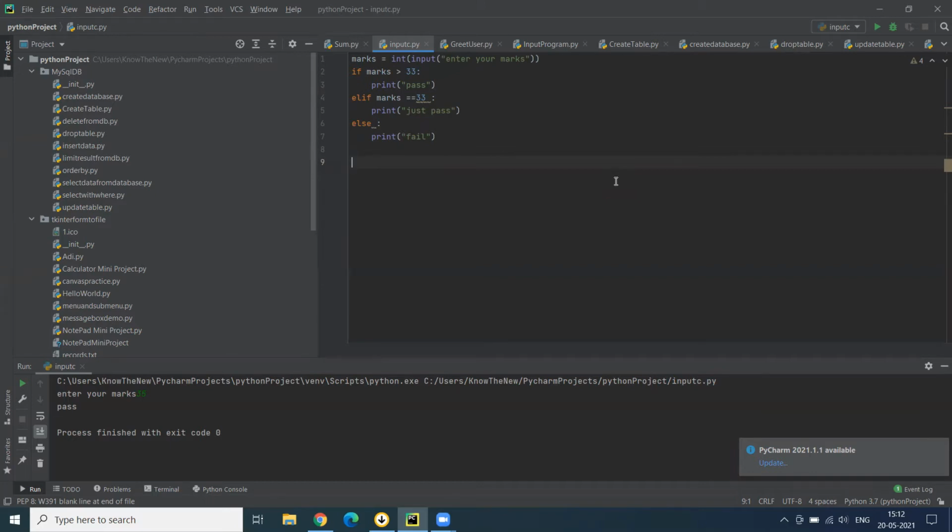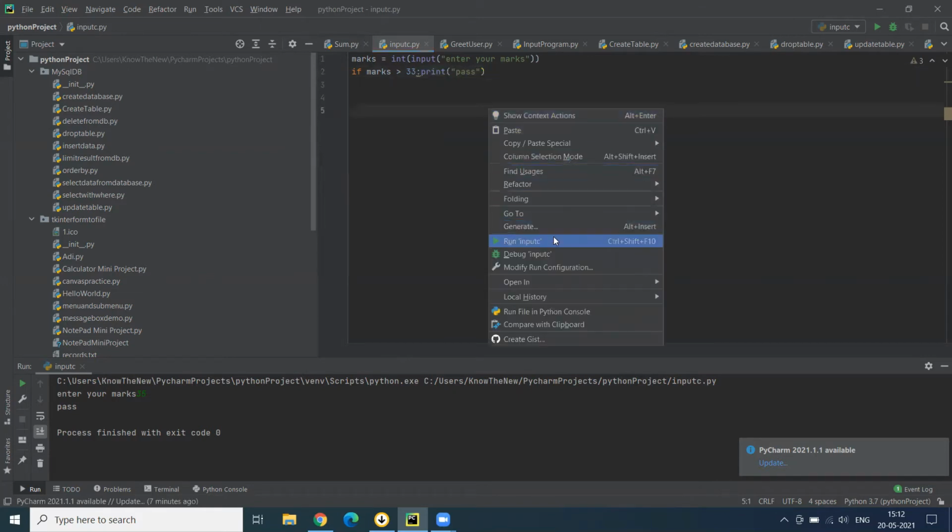So I am taking previous example of pass fail. I will start with shorthand if. I need to write if in single line. I can do so by simply writing if marks greater than 33, and I will write this print statement along with the if statement like this, and without using any indentation it will work successfully.